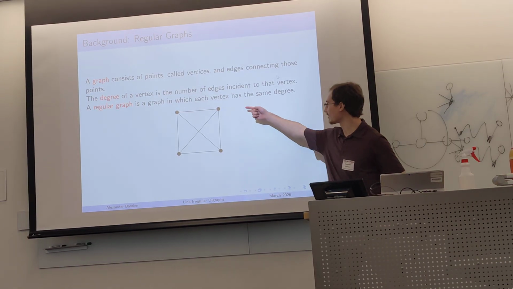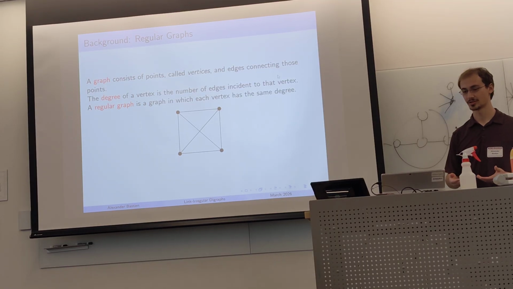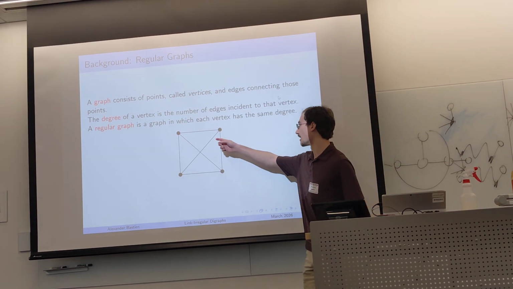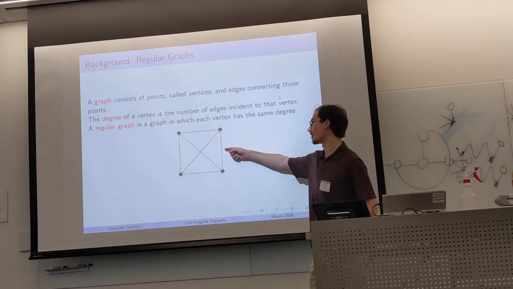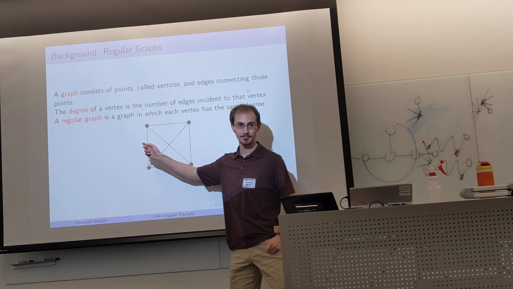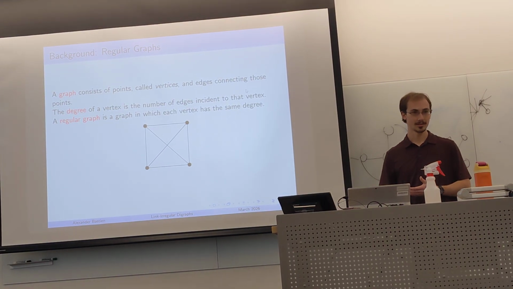A graph is just vertices connected by lines. That's really the entire concept of a graph. Very simple structure. When we talk about the degree of a vertex in a graph, it's how many edges are connected to that vertex. So this vertex is degree 3, so is this one, so is this one, so is this one. Since all the vertices have the same degree, we call this graph regular.